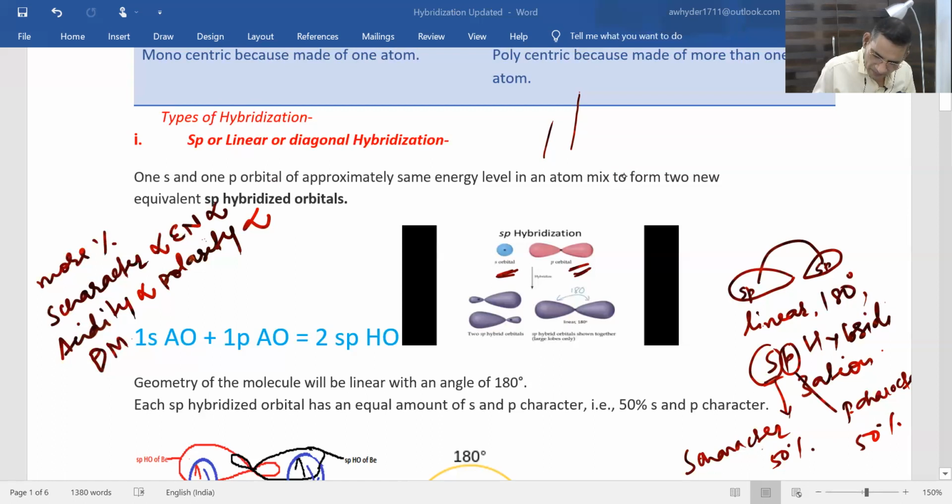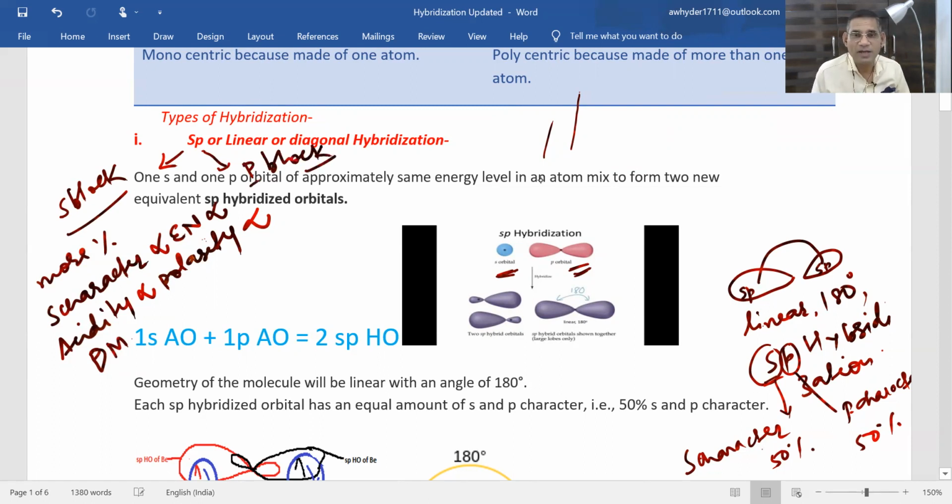So this is about sp or linear or diagonal hybridization. The best example for this sp hybridization: how will you come to know which example you should take? So see, this is sp, so one element will be from the s block and the second element must be from the p block.